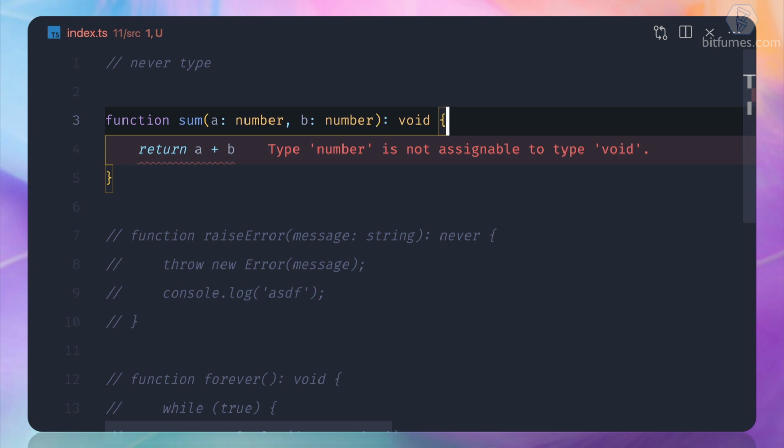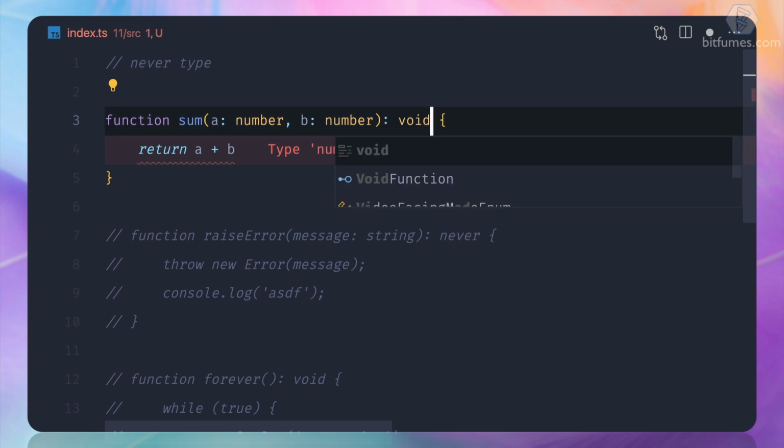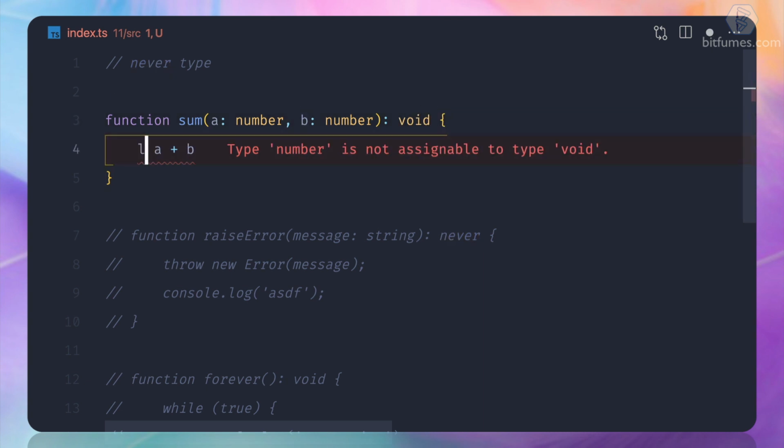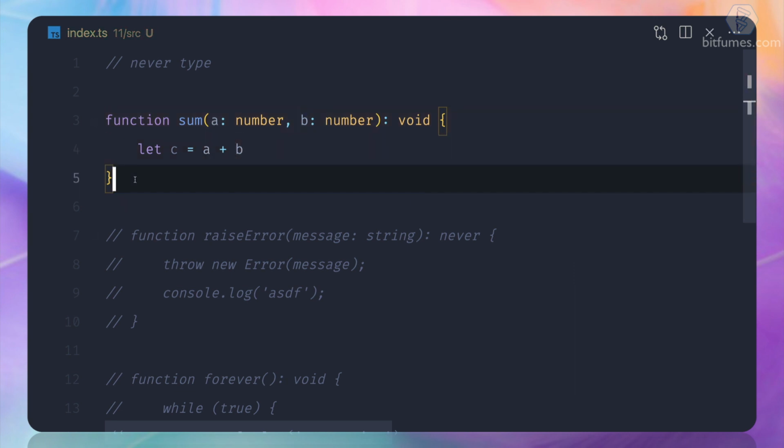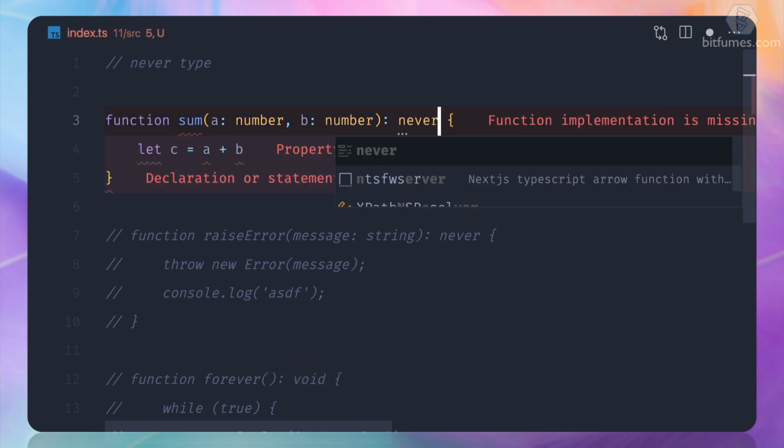It says, hey, you are returning something. What about never? It's again saying, hey, you are returning something. If I have a void, I can say let c is equal to a plus b, and this is totally valid syntax because we are not returning any kind of value from this function, so void is totally valid.